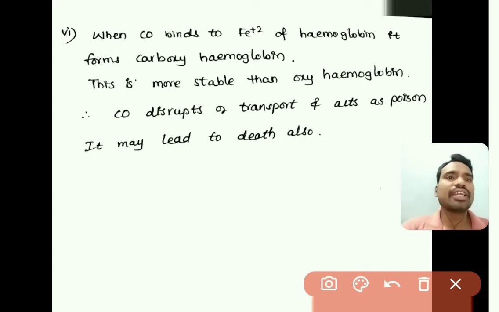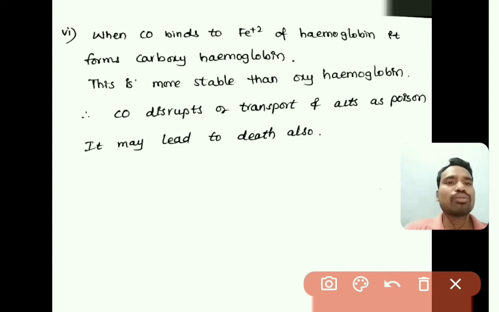When carbon monoxide is available, this CO will bind to the iron plus 2 atom of hemoglobin so that it forms carboxyhemoglobin, right. This carboxyhemoglobin is much more stable than oxyhemoglobin, right. Because of this stability, the hemoglobin loses its affinity for oxygen, as CO is already bound to the iron atom. So oxygen binding will not take place, and oxygen transportation from lungs to tissues would not happen.